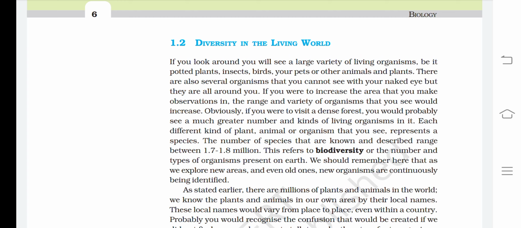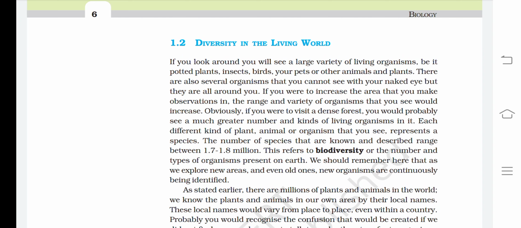Each different kind of plant, animal, or organism that you see represents a species. The number of species that are known and described range between 1.7 to 1.8 million. This refers to biodiversity, or the number and type of organisms present on Earth. We should remember here that as we explore new areas and even old ones, new organisms are continuously being identified.